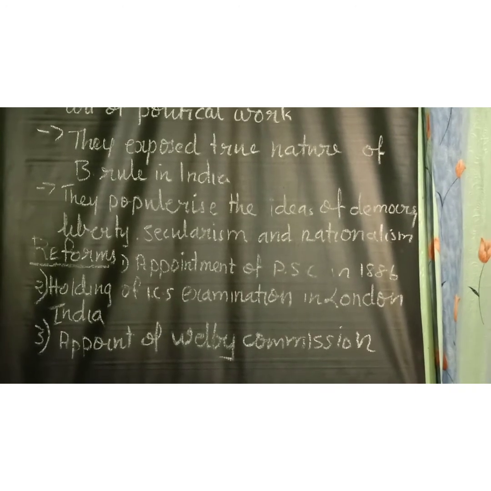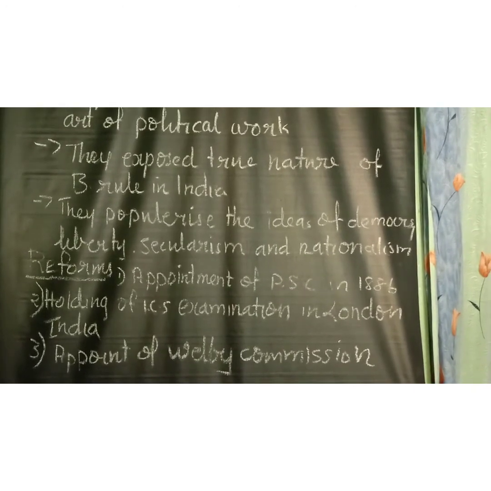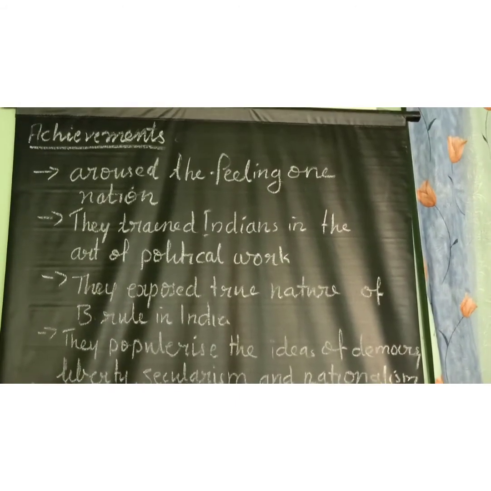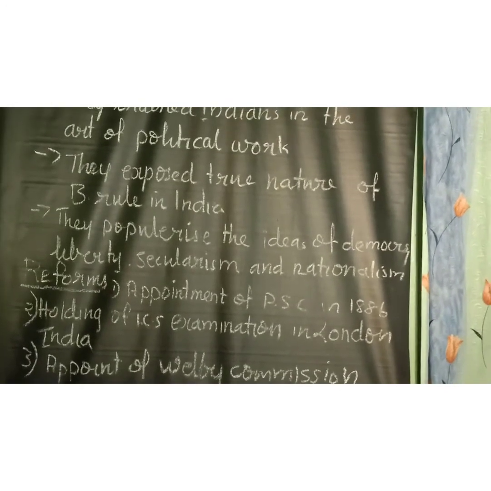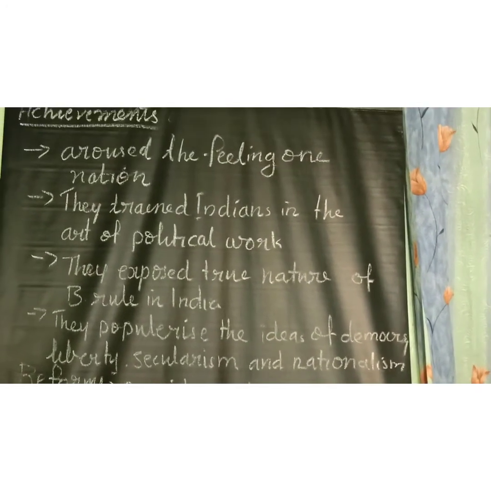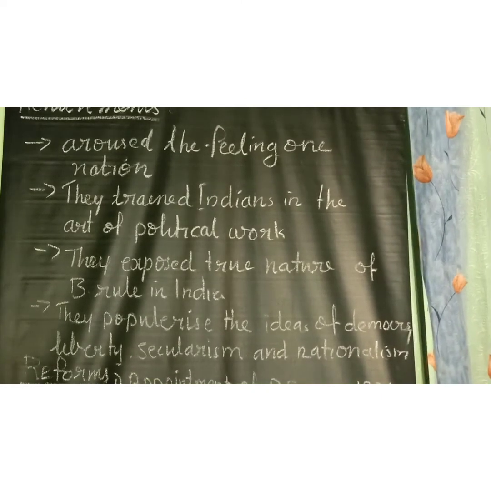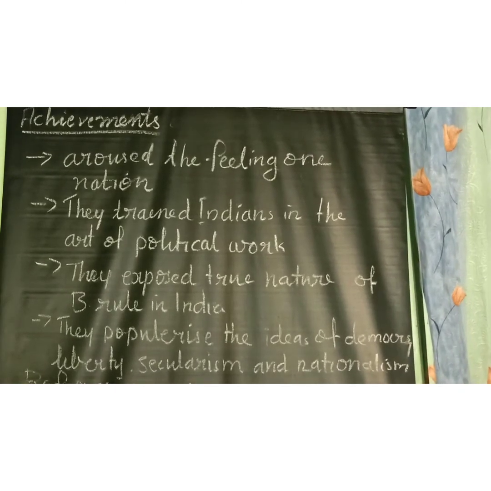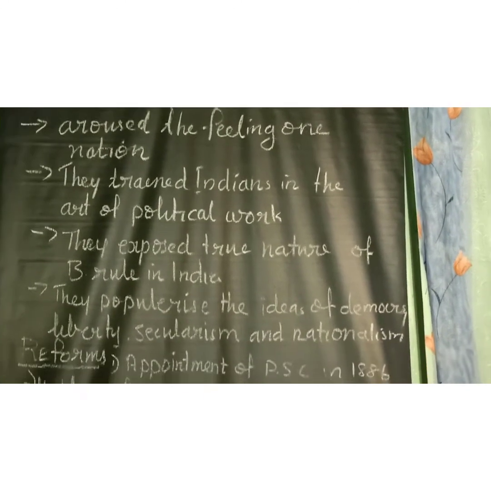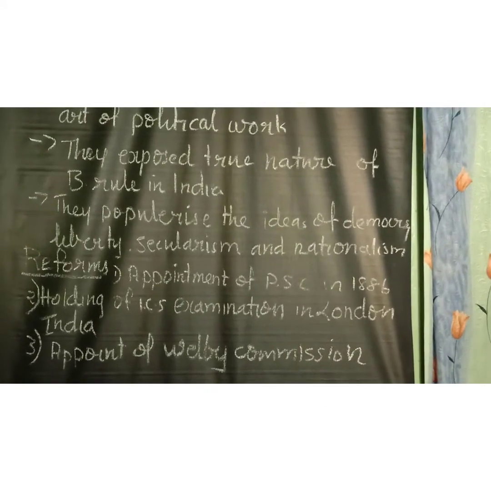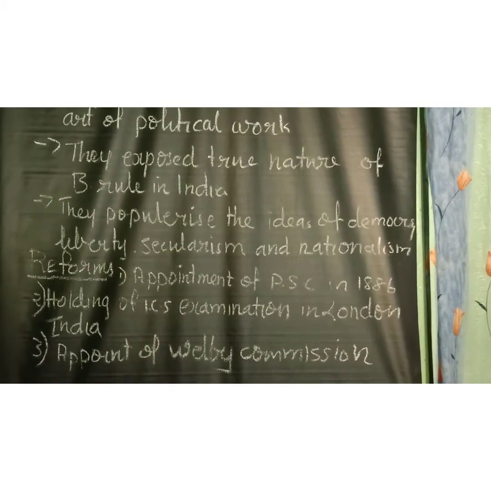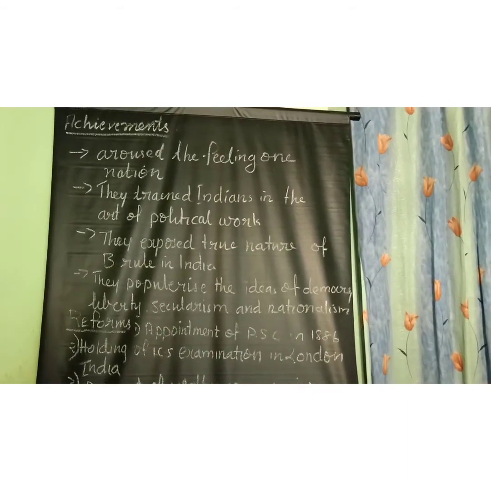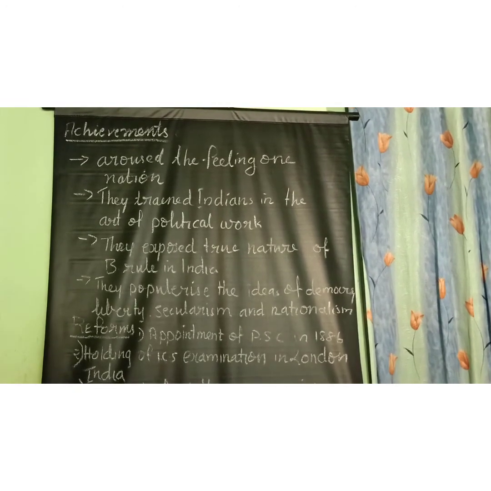Okay. Now, the third lesson, first part we completed. So, first moderate period. Moderate period, that is also called early nationalist period. That means initial years of the Congress was led by a group of leaders. That group of leaders only called early nationalists. They were also called moderates because they were modest or mild in their views, demands and methods. That's why they were called moderates. Okay. They have certain belief about British people and they hoped Britishers would grant home rule to them.